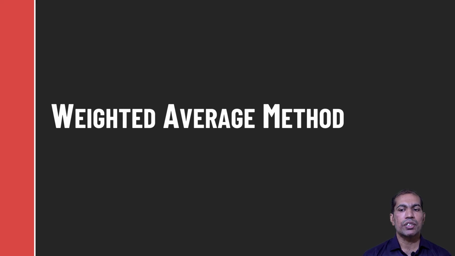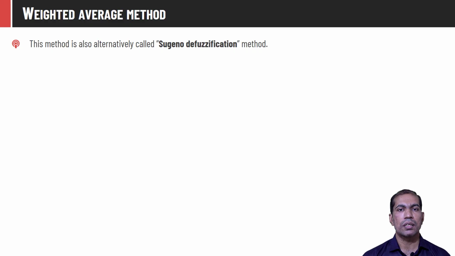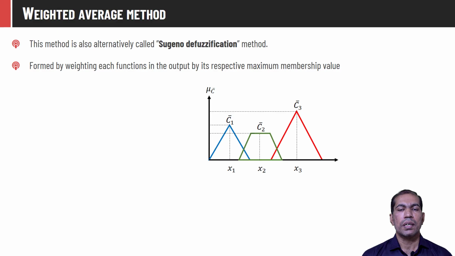The weighted average method is also known as the Sugeno defuzzification method because the Sugeno method employs the weighted average method to compute the crisp output. It computes the crisp value by taking the weighted average of each function in the output by its membership value.